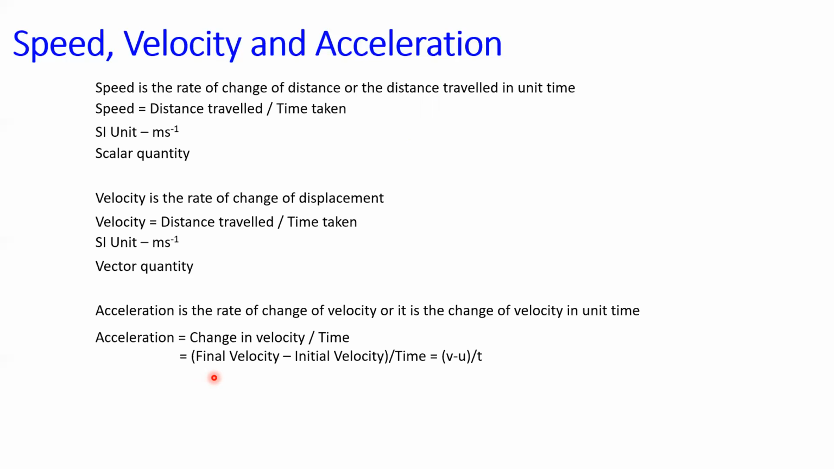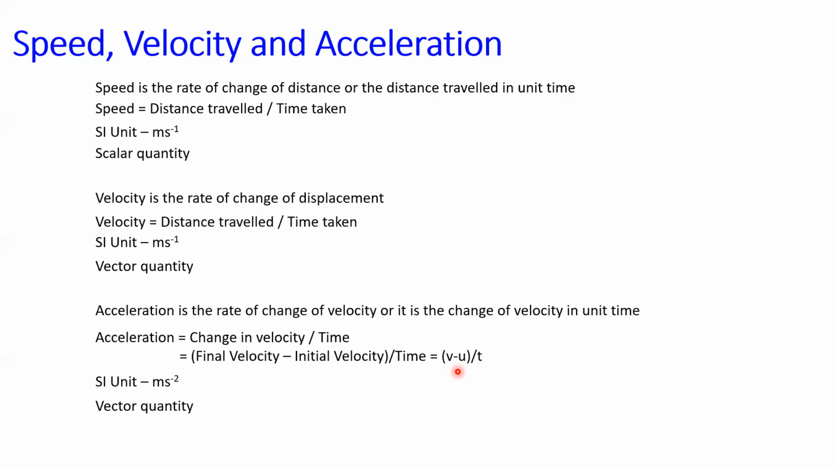Final velocity is considered to be v. Initial velocity is u. So the expression may be given as a is equal to (v minus u) by t, and its unit is meter per second square. Since velocity is a vector quantity, acceleration is also a vector quantity.